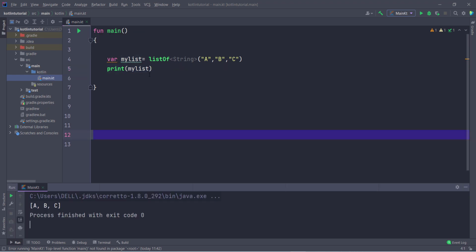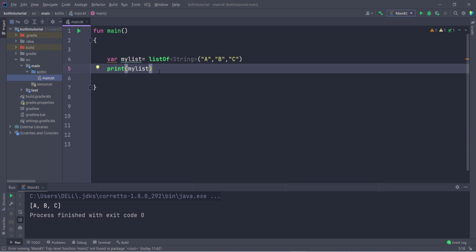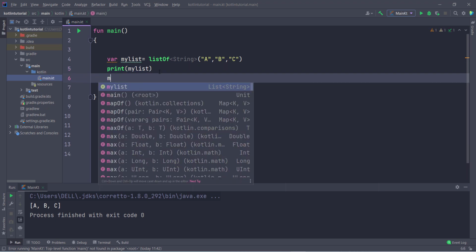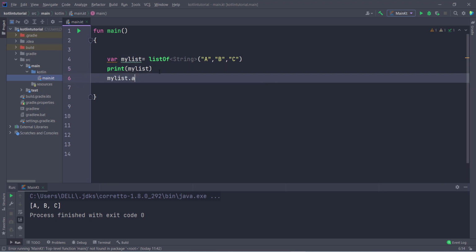This is the collection, and now if I want to add some data to the list, myList dot add, you can see it is not showing anything. So we can only read the values from the list, but we can't write values in the list. Hope you understand, and it contains some functions like lastIndexOf and this kind of thing, so you can use these.